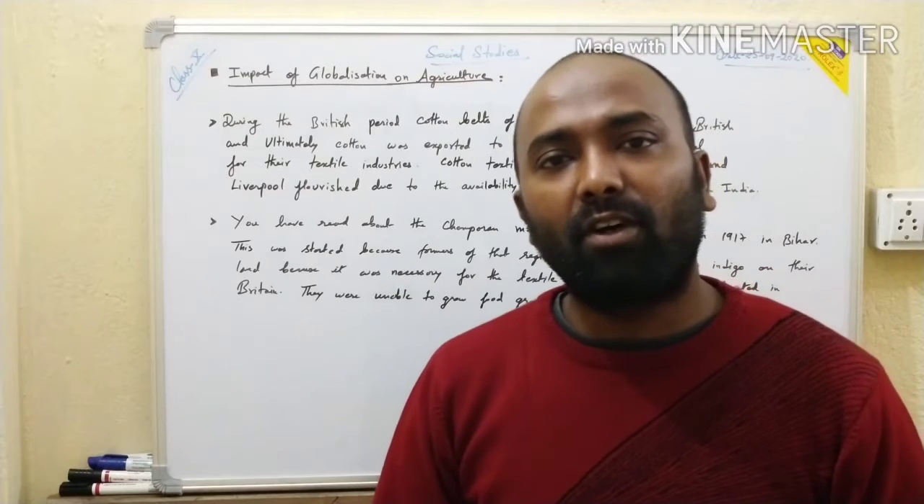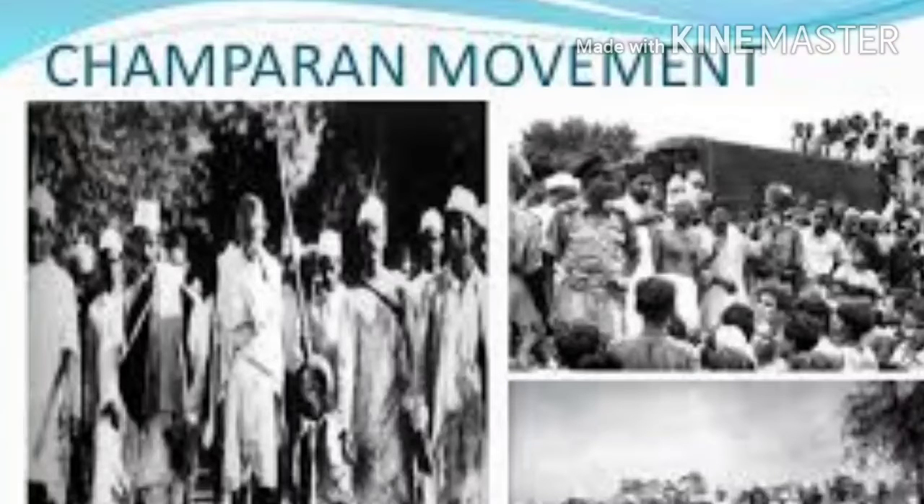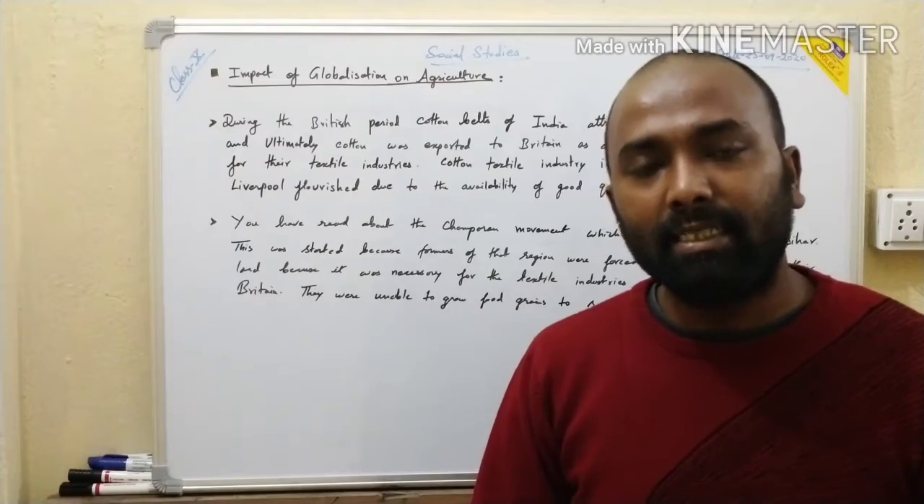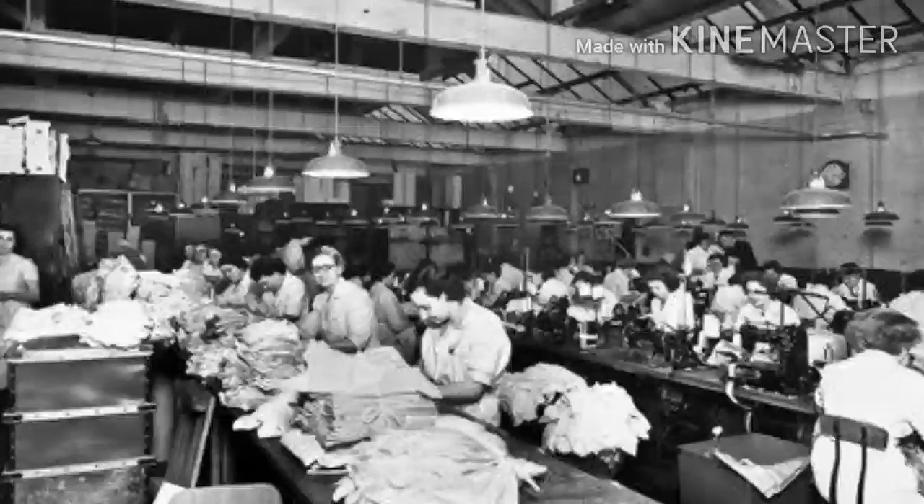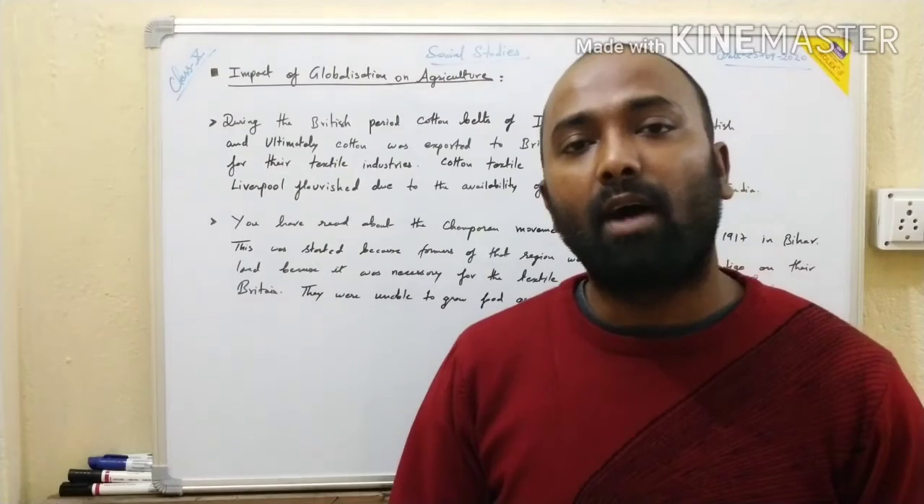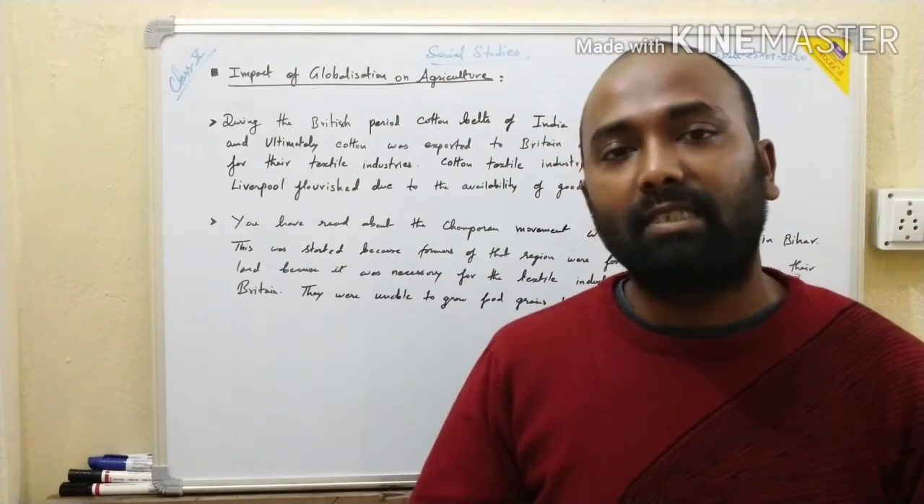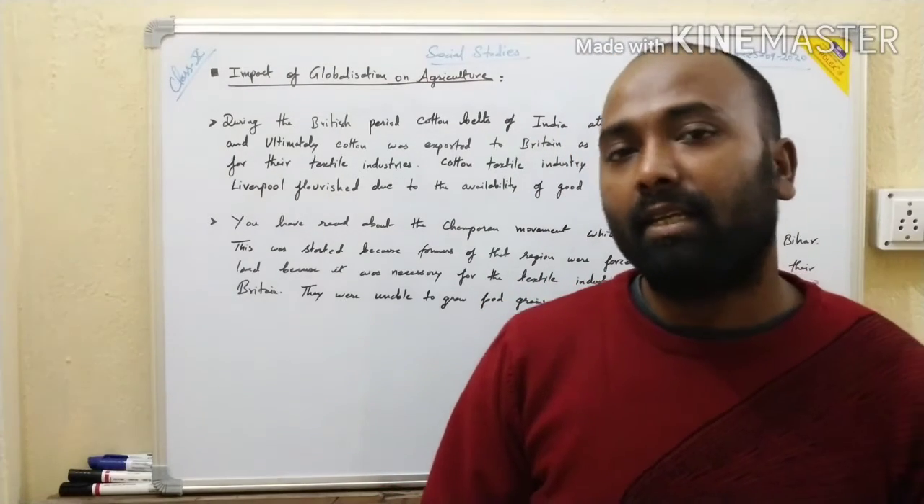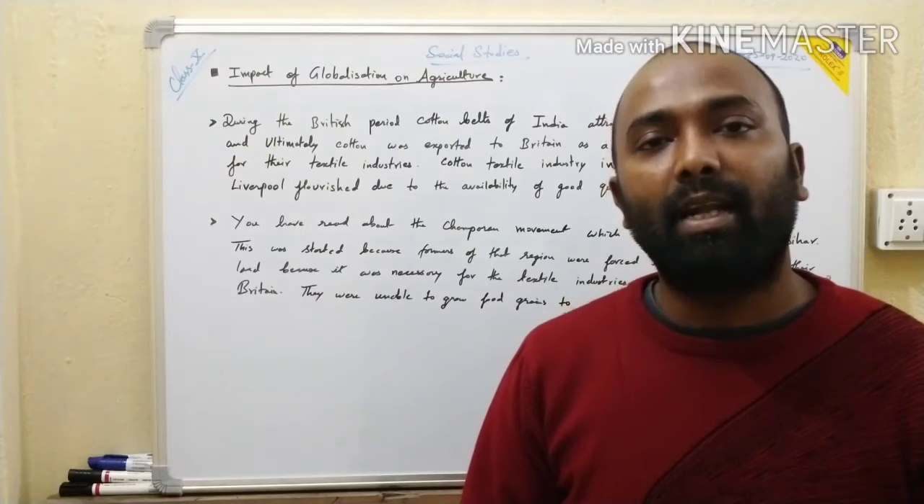Students, you might have heard about the Champaran movement, which started in 1917 in Bihar. It started because the farmers of that region were forced to grow indigo on their land, because it was necessary for the textile industries located in Britain. This created a situation in which the farmers could not grow food crops to sustain their families also. It was a worse situation, and because of this they started the Champaran movement in Bihar.